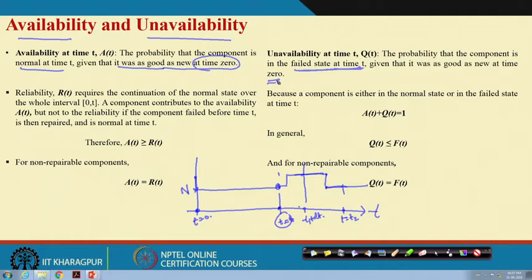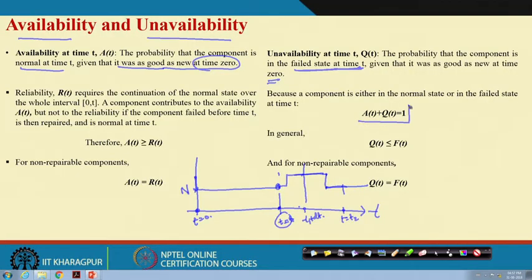A component will be at a particular point in time either available or not available, two states. As a result, the sum of the probability of availability and the probability of unavailability will be 1, that is written here.